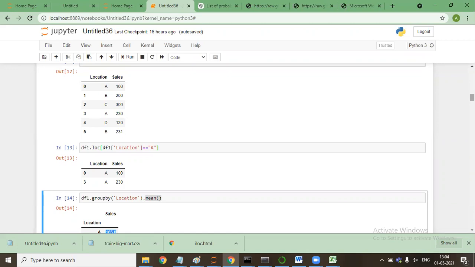Anybody else? Any doubt? Somebody was saying they were getting some error with one of the problems, the prime number problem.